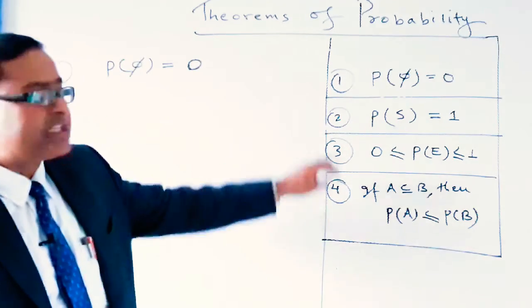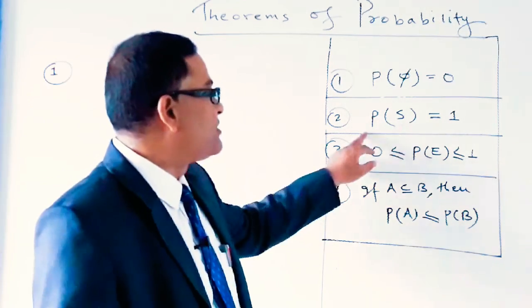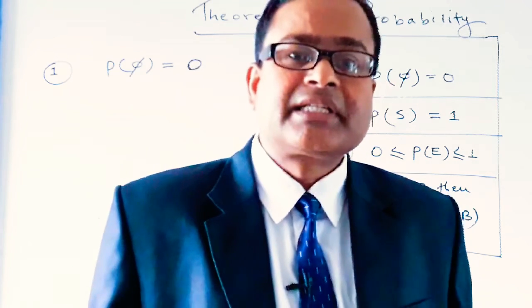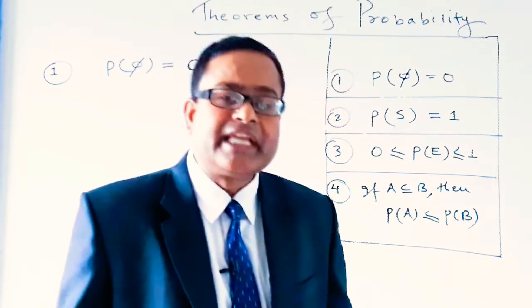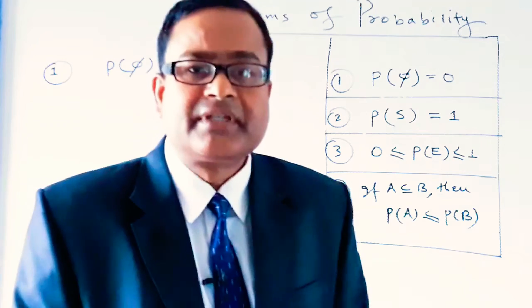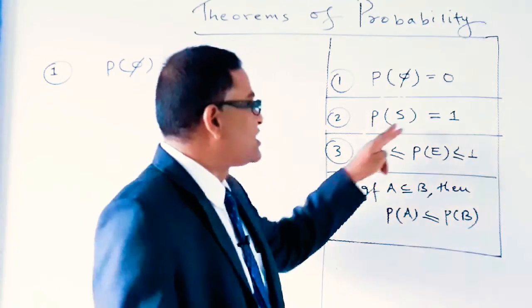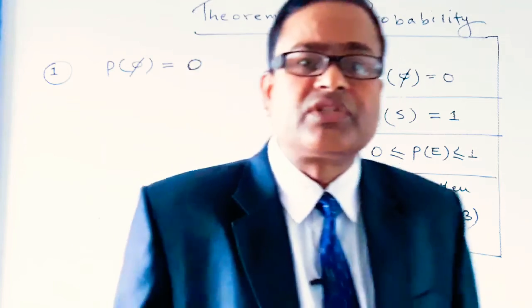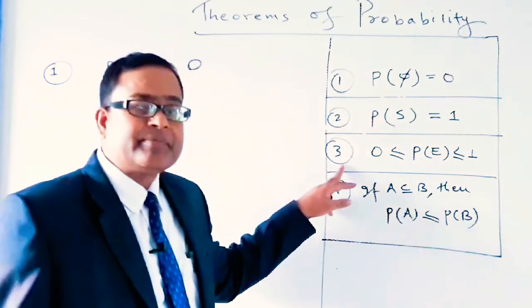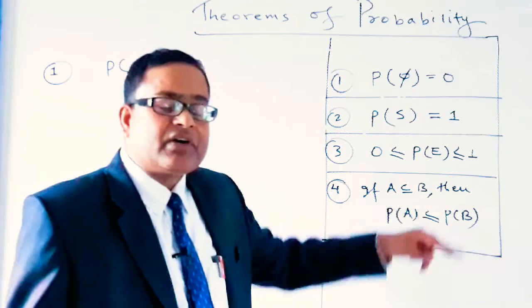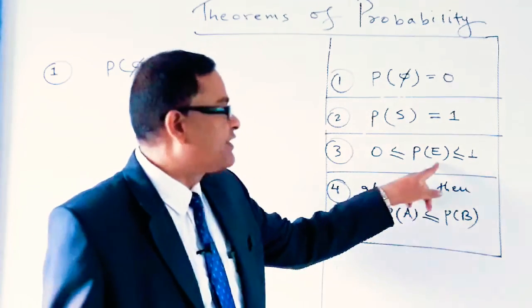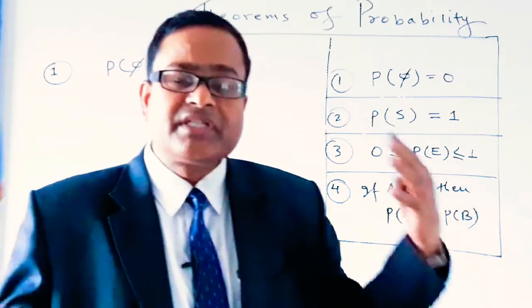And the second theorem is the probability of a sure event. Dear students, we know that every set is also a subset of itself. So the probability of the sure event is always equal to 1. And the third theorem is that the probability of an event always lies between 0 and 1.